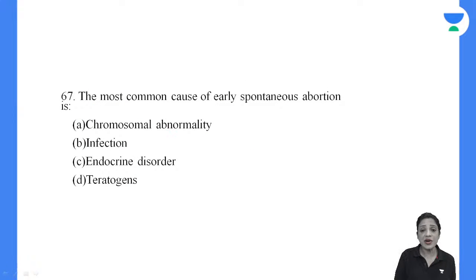Then the most common cause of early spontaneous abortion is what? Chromosomal abnormality, infection, endocrine disorder, or teratogens. Very simple.